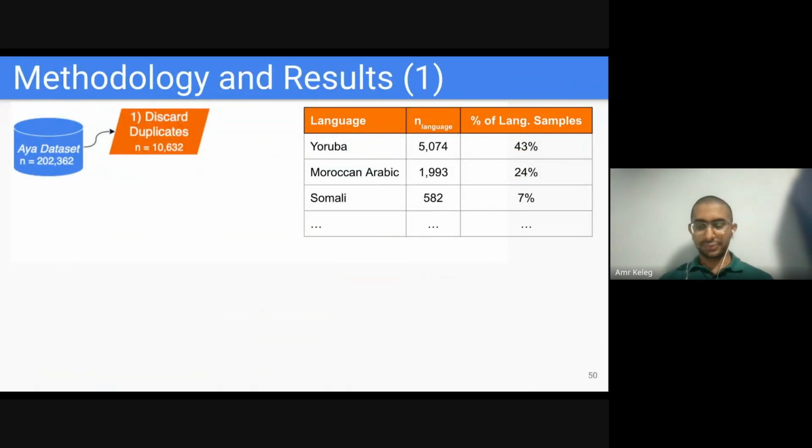For us to discover these potentially mislabeled samples, we first discarded duplicates within the dataset, and notably a language like Yoruba has more than 5,000 samples that are duplicated, representing more than 43% of the data. So that's the first step.